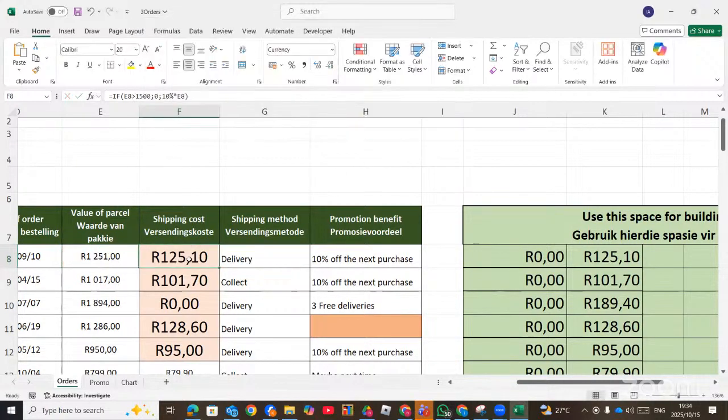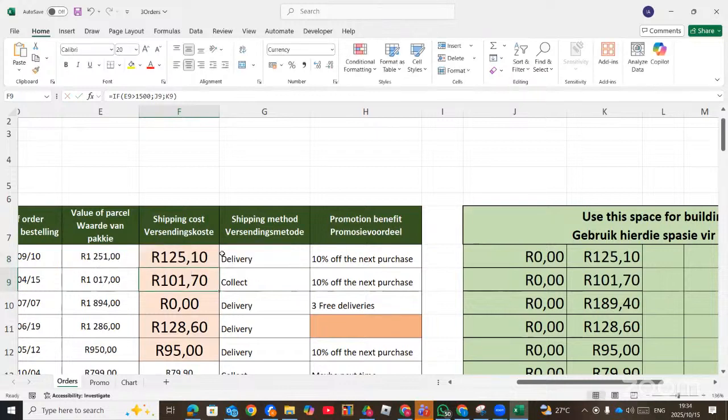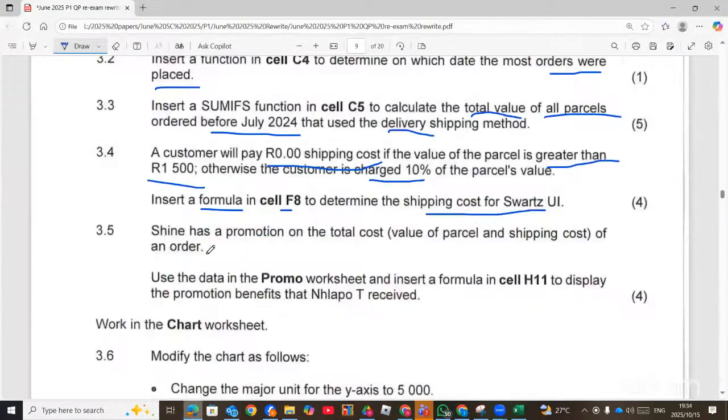So you get the same answer. If you want to do it straightforward, if E8 is greater than 1,500, then 0. Otherwise, 10% times E8. Or you can solve them in the building block to break them down into a simpler way. Right. The next question.